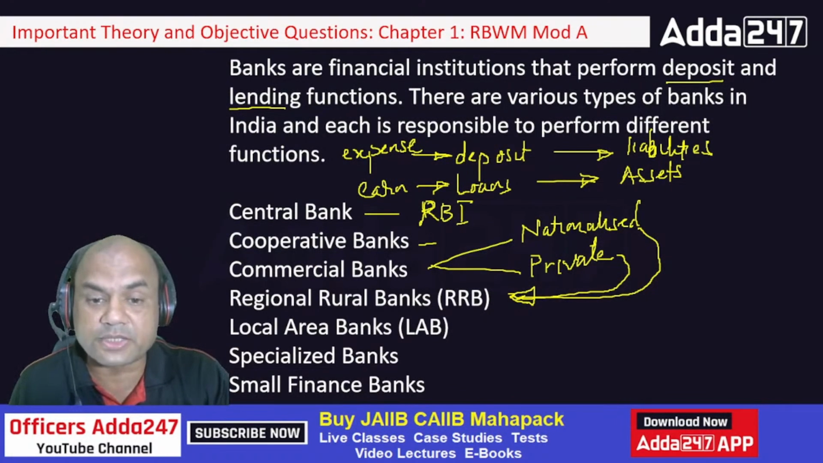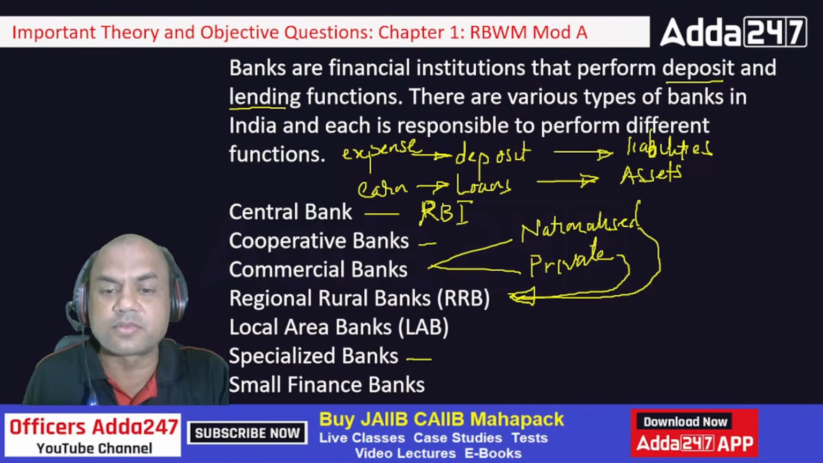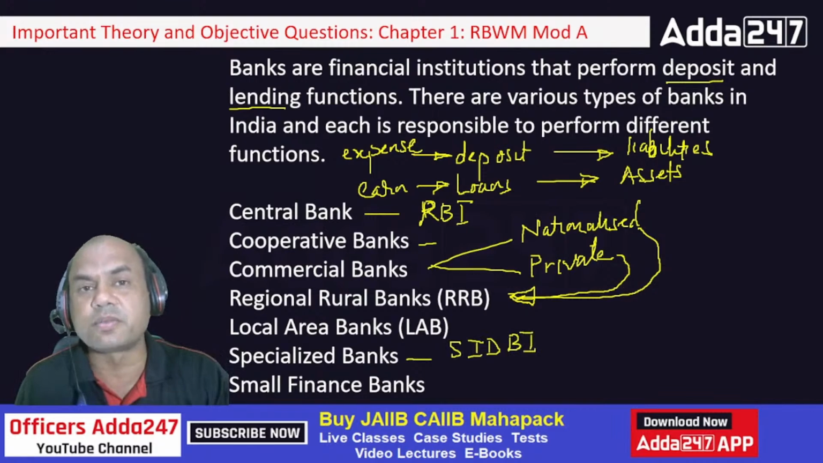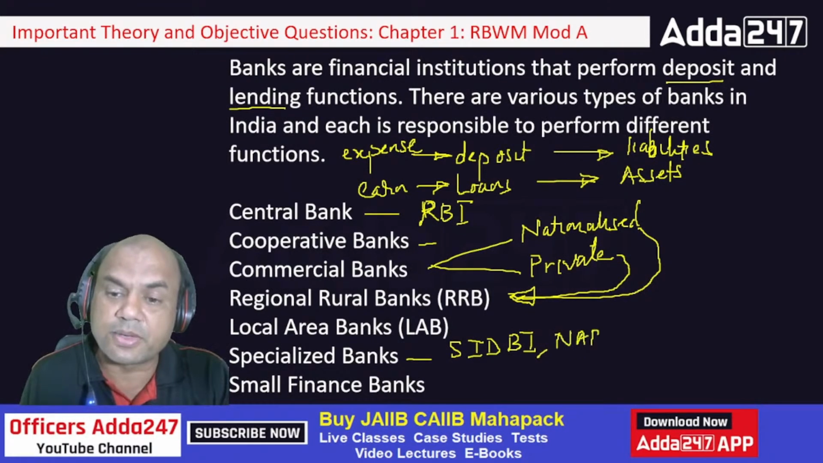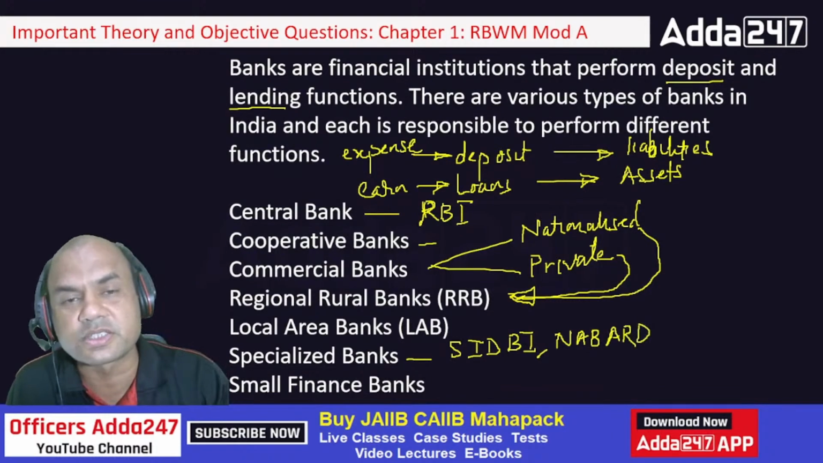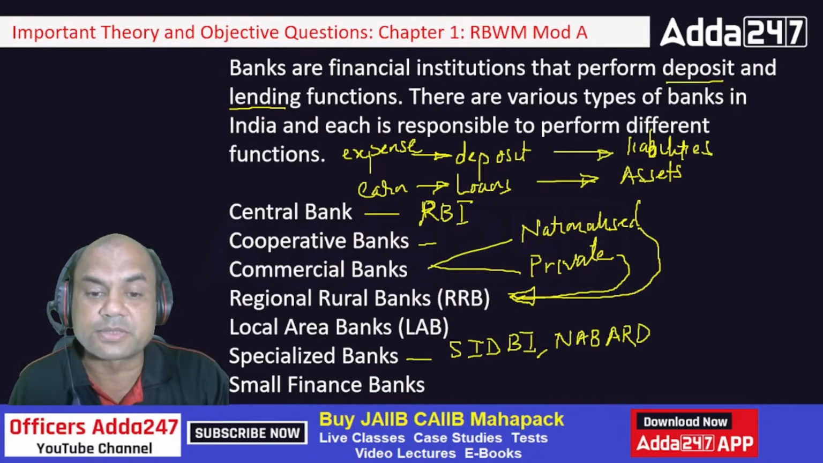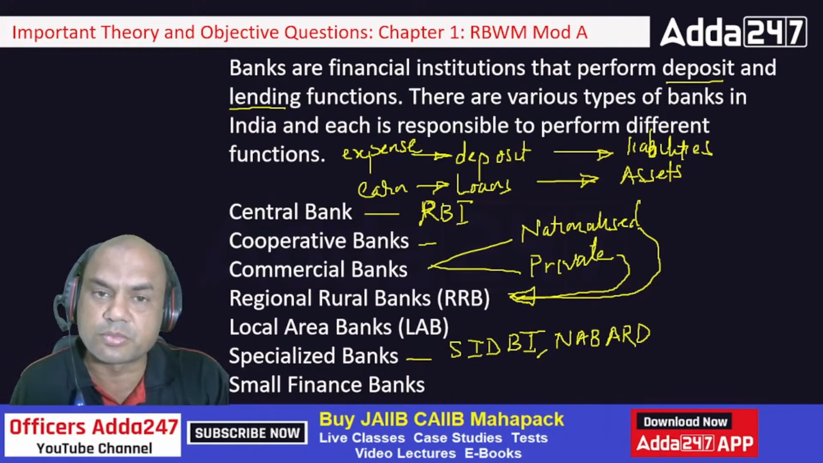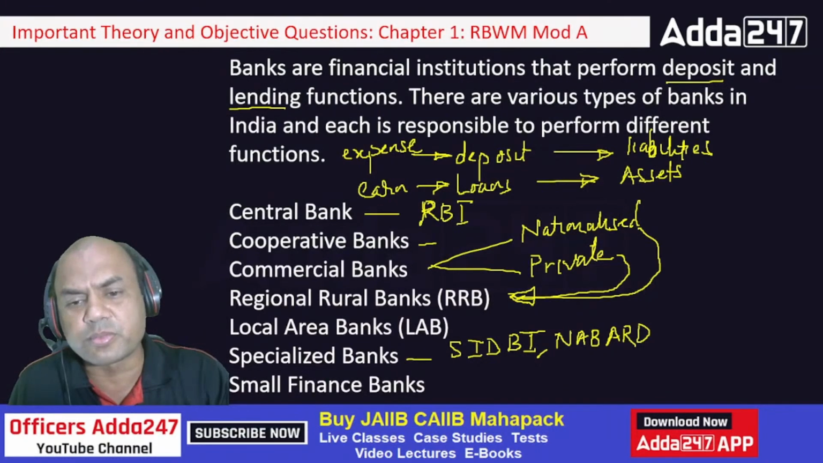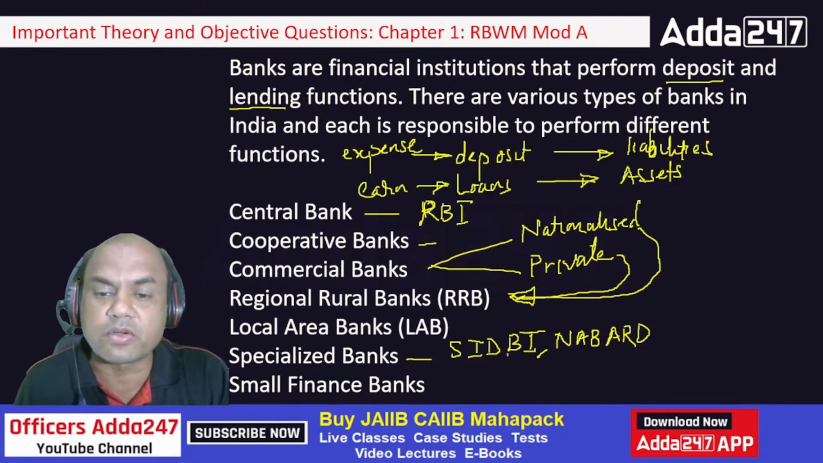Then we have specialized banks. Specialized banks means what? For example, I'll give SIDBI, Small Industries Development Bank. So these are specialized banks, only for industrial development. Then you have NABARD, right? These banks don't have their own branches as such. They don't perform the functions of saving, current accounts, etc. Specialized banks means SIDBI, NABARD. NABARD is specialized in agriculture. SIDBI is specialized in small industrial development. What do you mean by small industrial development? Means MSME, we call it MSME.